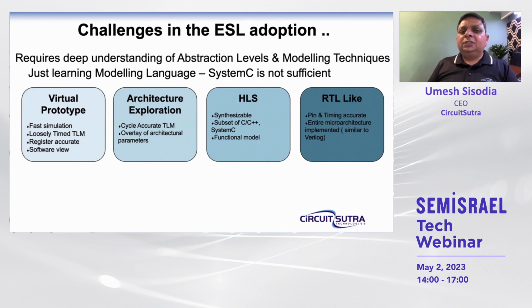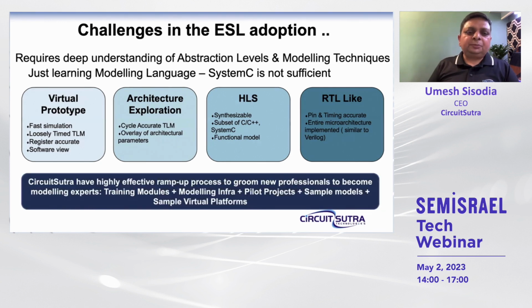In the case of HLS, the criteria is different. The primary criterion is that the code has to be synthesizable. So we cannot just use any arbitrary C, C++ code or any arbitrary SystemC code. We have to use a synthesizable subset of that. And if we are developing an RTL kind of model, which is pin accurate and timing accurate, then we may have to implement the entire microarchitecture for that. So just learning the modeling language is not sufficient. Understanding of abstraction and modeling techniques is very important.